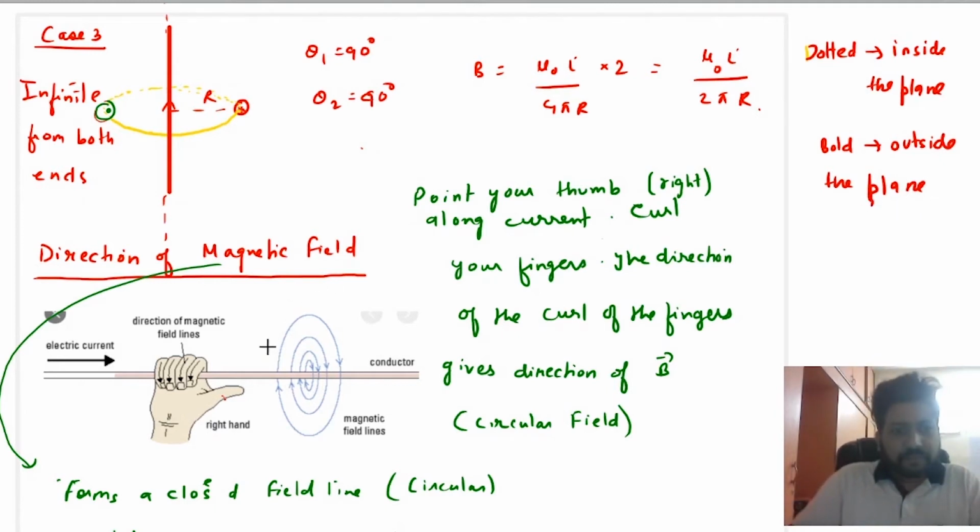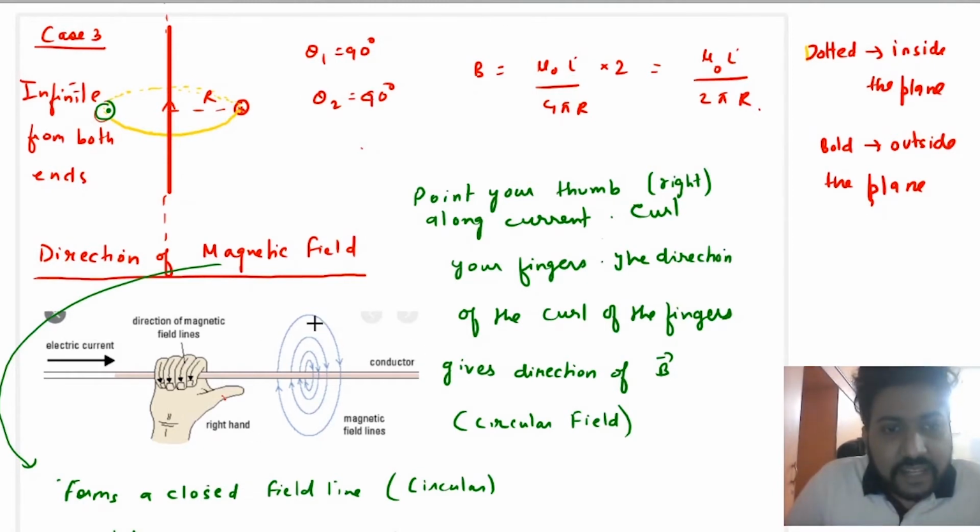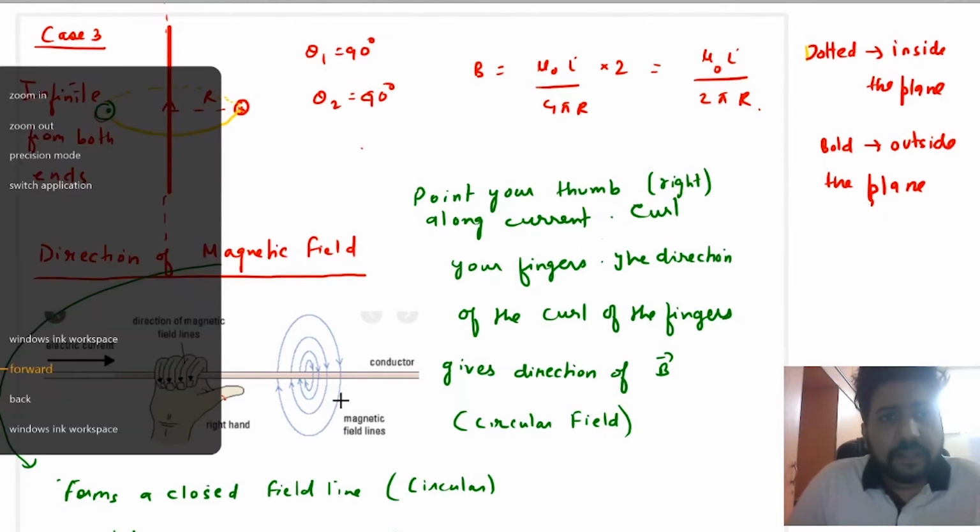Now since these field lines form a circular loop, that is a closed loop, therefore these are not conservative field. Unlike electrostatic field, the magnetic field due to current carrying wire is not a conservative field. Conservative field can never form a closed loop, but here you are seeing that it is forming a closed loop.